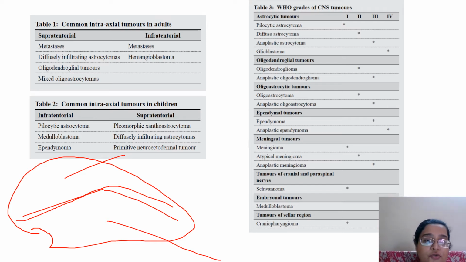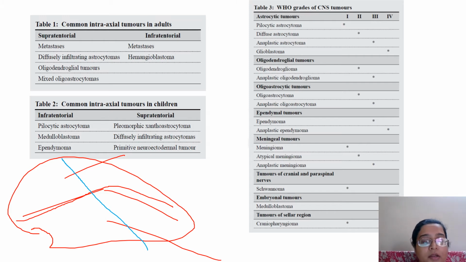So for the supratentorial location, I'll just change the color of the marker. What you get commonly are, okay, first is supratentorial and infratentorial, and then you need to see whether the tumor is in the midline axis or beyond that, so intraaxial or extraaxial. In this paper they have discussed the intraaxial tumors and divided them into adults and children, so that is what we'll do right now.